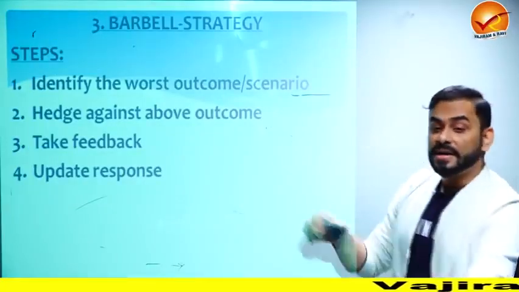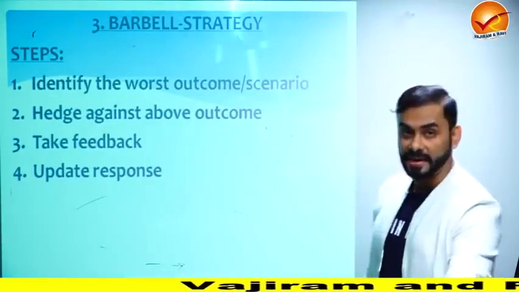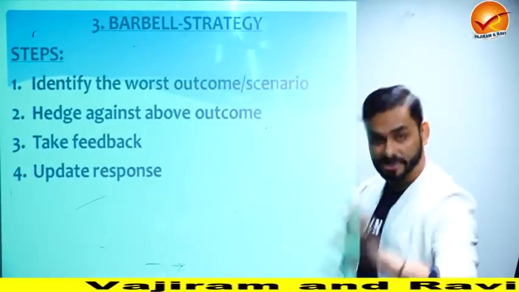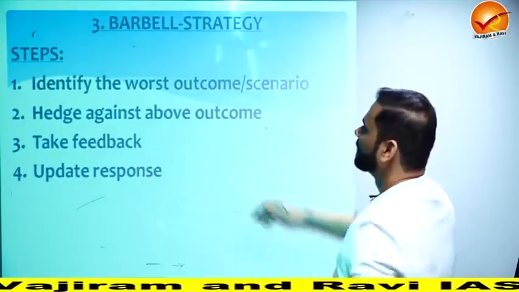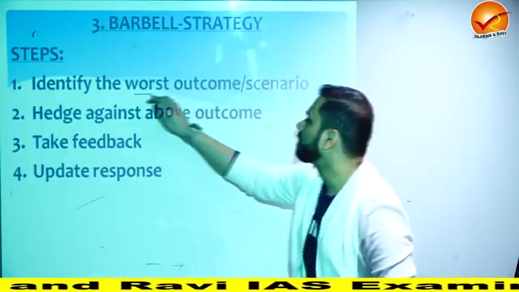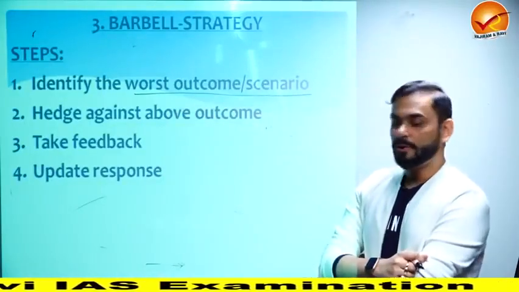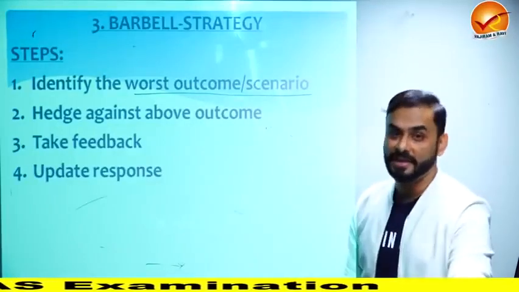Now, what is the barbell strategy in finance? The barbell strategy in finance says, and this is the third motivation for the Government of India to go for lockdown. So, what are the steps under the barbell strategy? It says, identify the worst outcome or scenario. So, what is the worst outcome? That almost everybody is being impacted or affected by COVID.